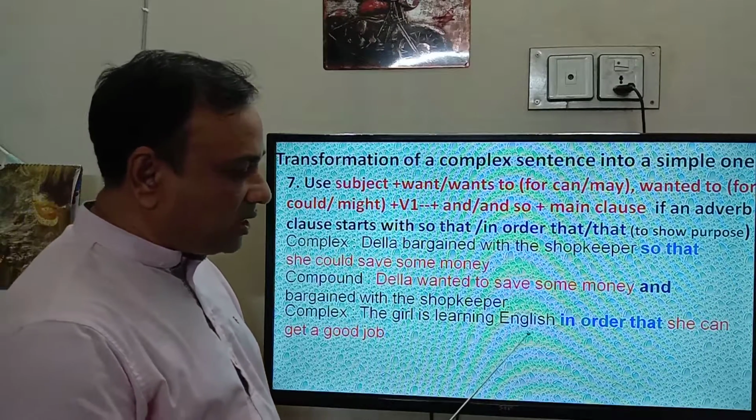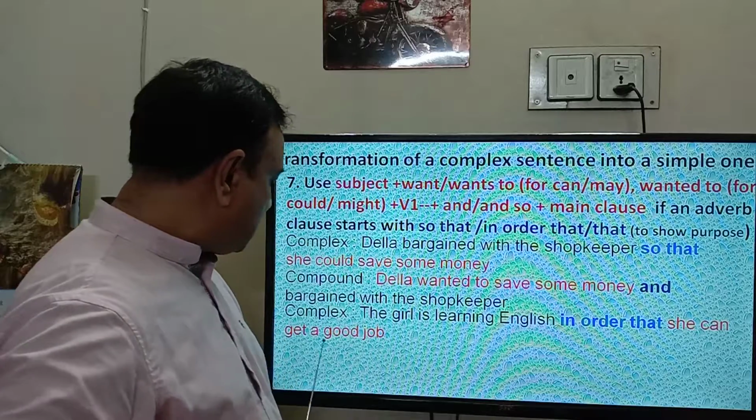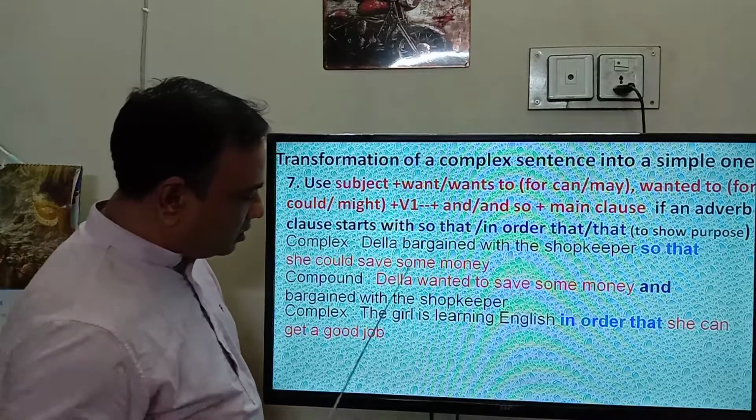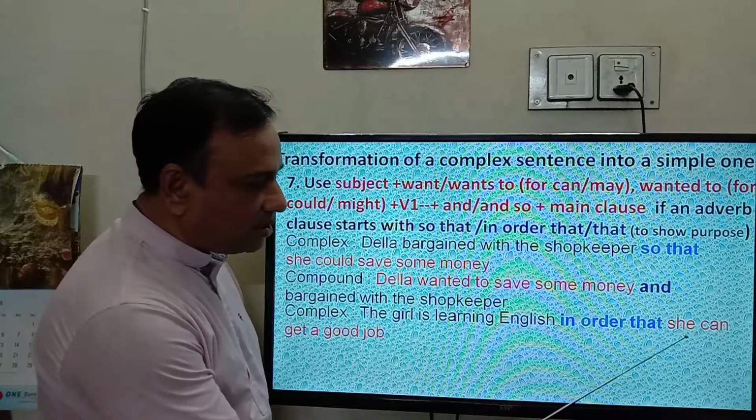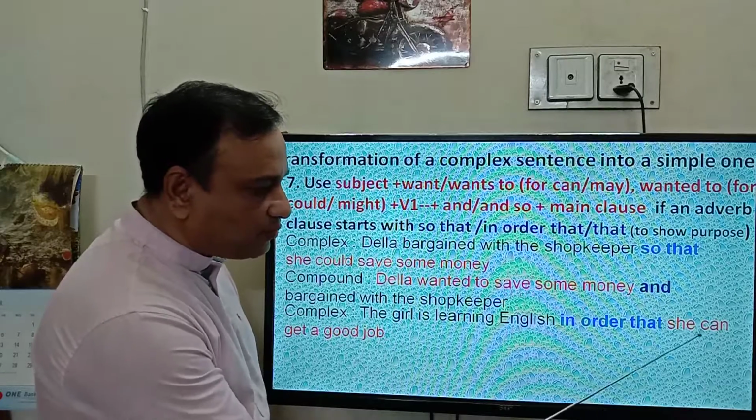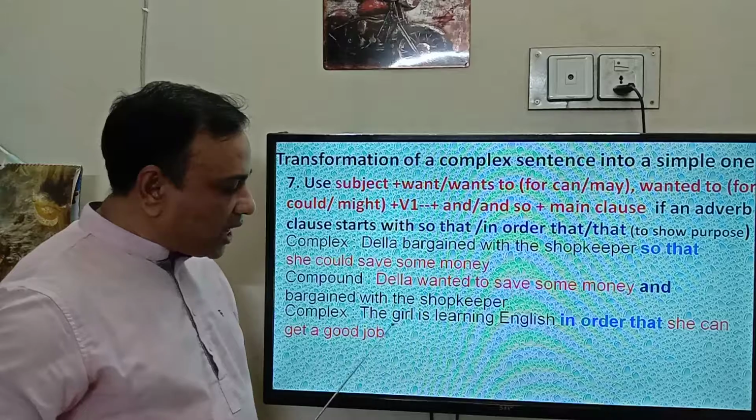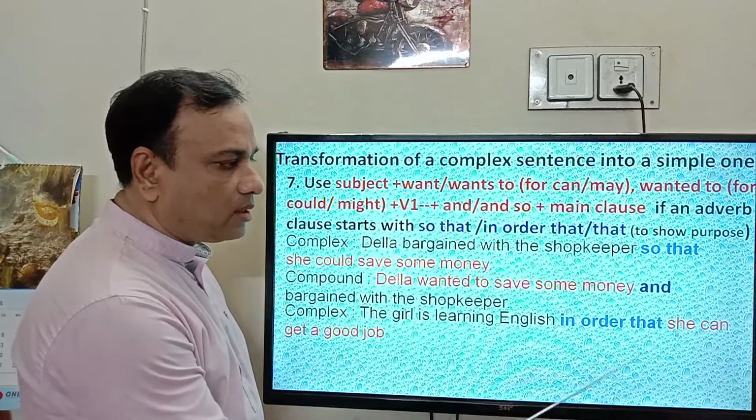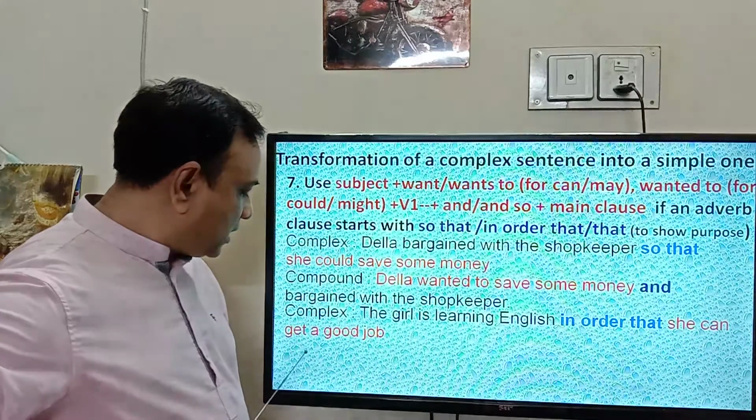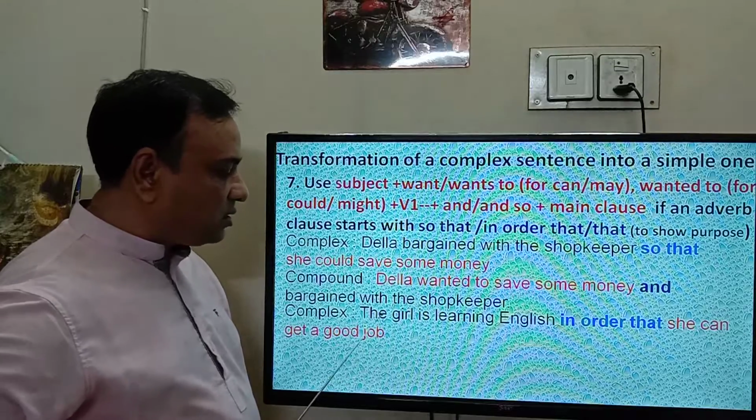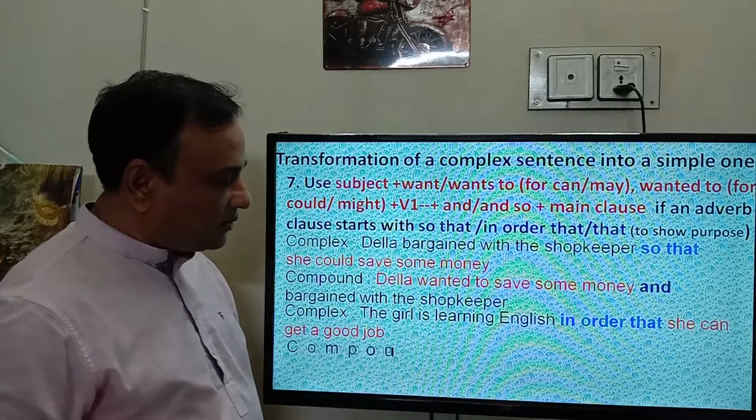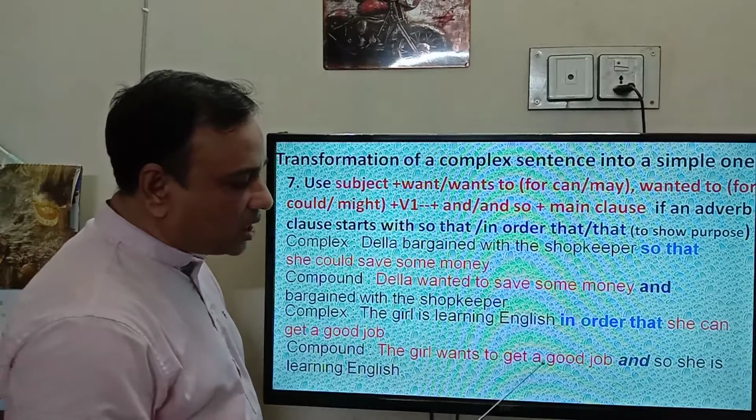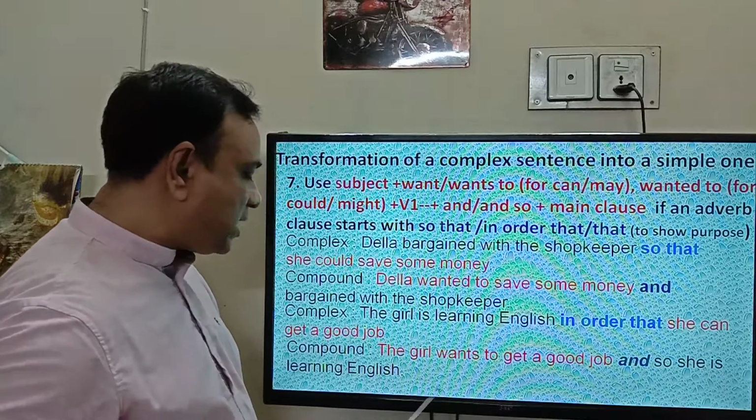The girl is learning English in order that she can get a good job. Okay, the answer: here the girl and here she. So at first we will write down this portion. We have to select here the girl as a subject in place of she. The girl wants to get a good job and is learning English. The girl wants to get a good job and so she is learning English.